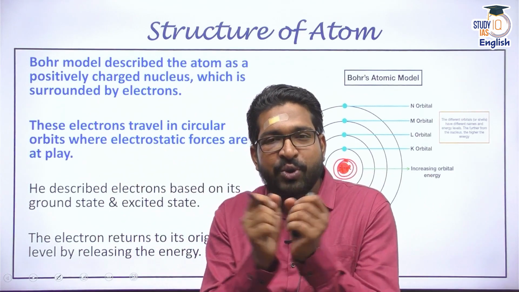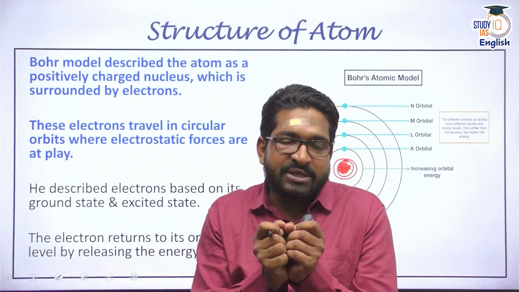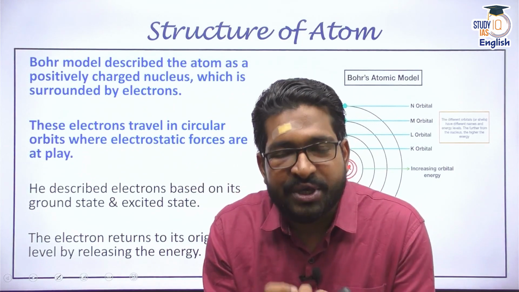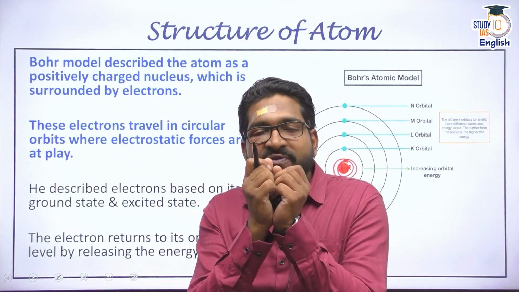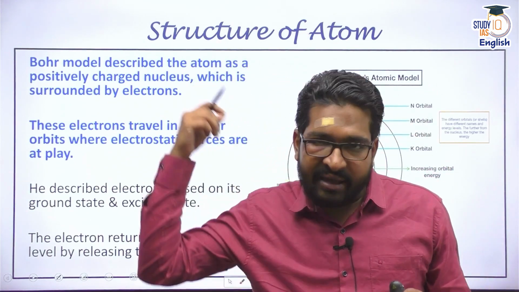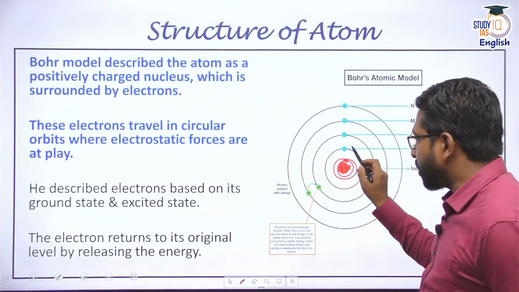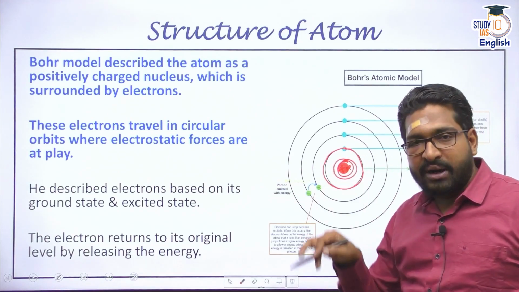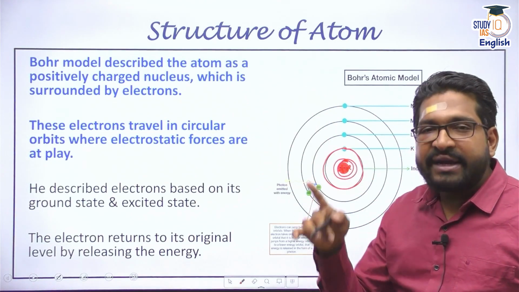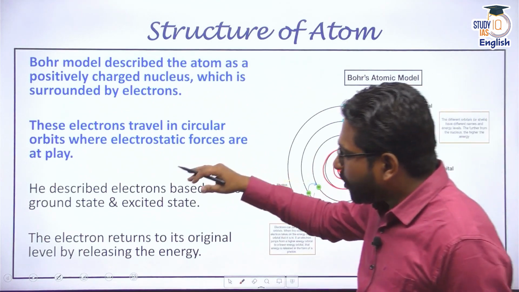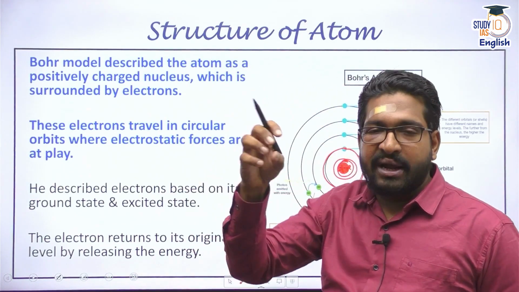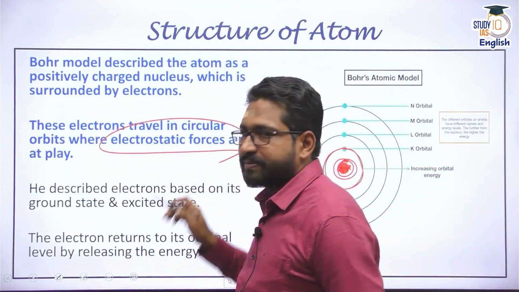So there are protons also, and this nucleus is maintained because of entities called neutrons. So the nucleus consists of protons and neutrons together, which are held very tightly. And now electrons are revolving. Like Rutherford said, electrons are revolving in a circular orbit. So this is also a kind of planetary model. But now Niels Bohr described that these electrons revolve in different shells. That means they revolve in different orbits. And these electrons are held in these orbits by electrostatic force.